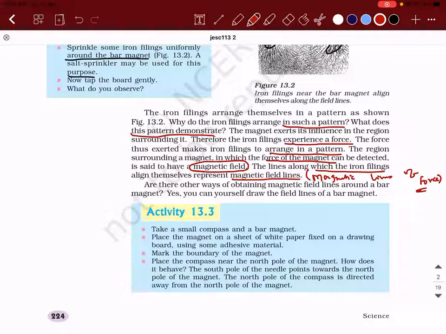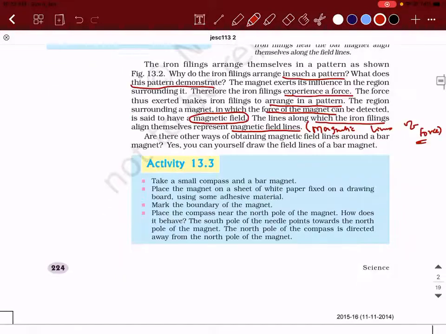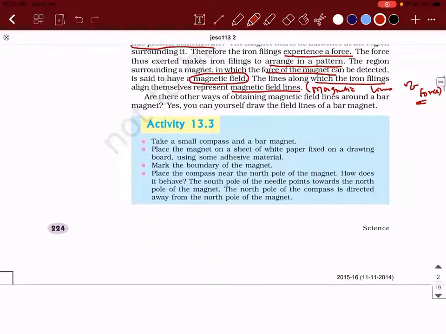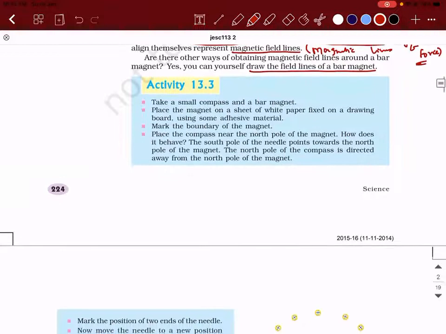No, sir. Okay. So this is an experiment that we perform with the help of a bar magnet and iron filings. But the question is, is this the only way? Answer is no. Are there other ways of obtaining magnetic field lines around a bar magnet? Yes, you can do that. How can you do that? You can draw the field lines of a bar magnet by yourself with the help of a compass. So what you need to do is take a small compass and a bar magnet.